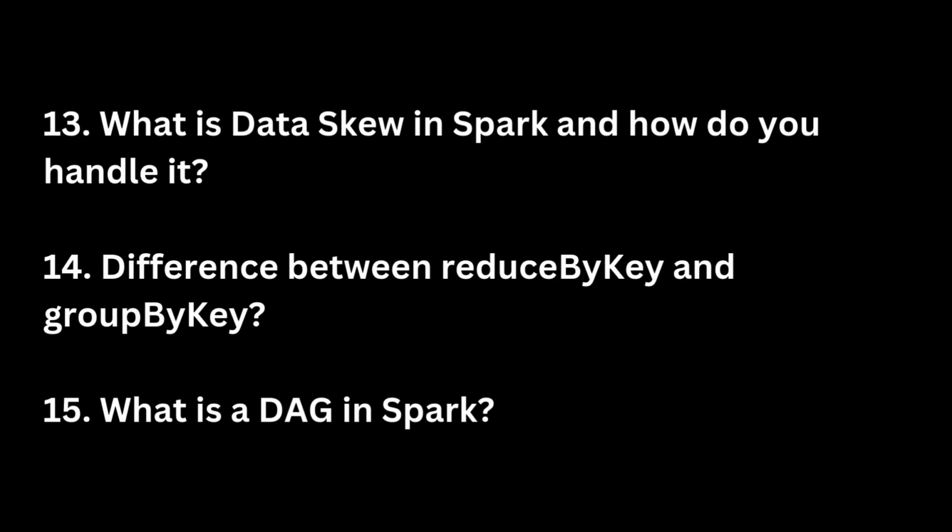Difference between reduceByKey and groupByKey? In Apache Spark, both reduceByKey and groupByKey are transformation operations used with key-value pair RDDs, but they behave quite differently in terms of performance and execution. reduceByKey performs a local aggregation on each partition before shuffling the data across the network. This means that Spark combines values with the same key within each partition before sending data to other partitions.